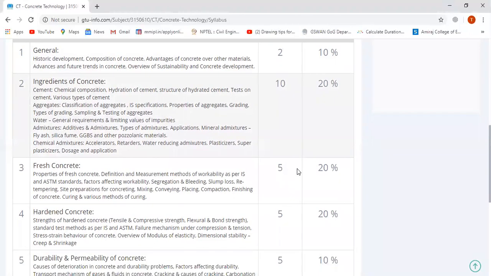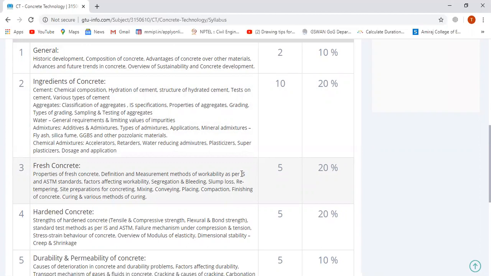The second module is ingredients of concrete. Ingredients of concrete is divided into subtopics like cement, chemical composition, hydration of cement, structure of hydrated cement, and tests of cement, various tests of cement. The next is aggregates. In aggregates, there are classification of aggregate and IS specification. IS means Indian Standard Specification. Then properties of aggregates, grading, types of grading, sampling, and tests of aggregates.